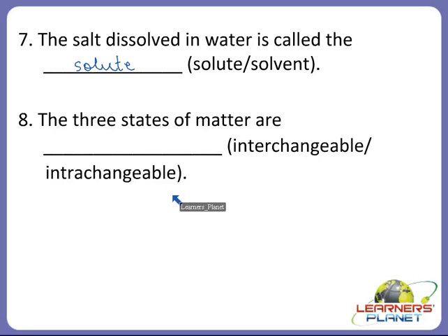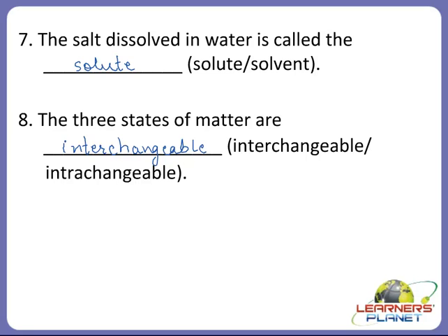Yes, very good. The three states of matter are interchangeable, meaning they can be changed from one state to another state. Alright children, so I hope that you are clear with this activity.